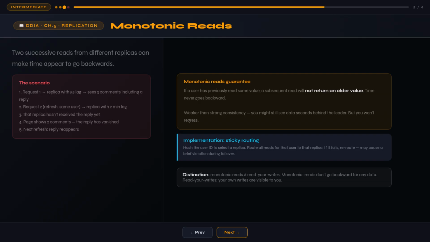Here's a problem subtler than missing your own writes, but equally jarring to users. Imagine a user makes 2 requests in quick succession. The first request goes to a replica that is 5 seconds behind the leader. They see recent data. The second request, milliseconds later, goes to a replica that is 2 minutes behind the leader. They see much older data. Time appears to go backwards.